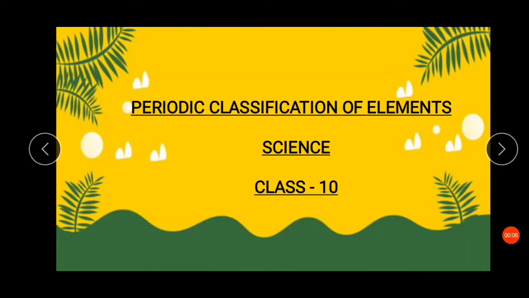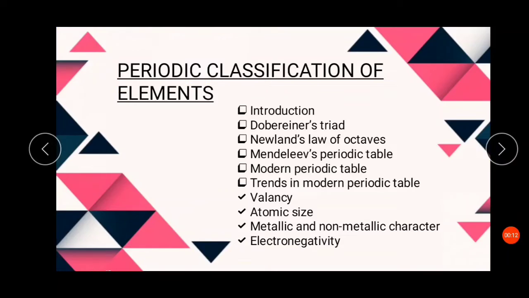Today in this video we will learn about periodic classification of elements, which is of class 10 science. These are the different topics which we will cover in this video: the basic introduction, Dobereiner's triad, Newland's law of octaves, Mendeleev's periodic table, modern periodic table, and trends in modern periodic table. Among the trends we will look into the valency, atomic size, metallic and non-metallic character, and electronegativity.